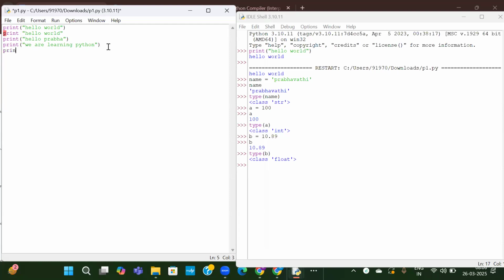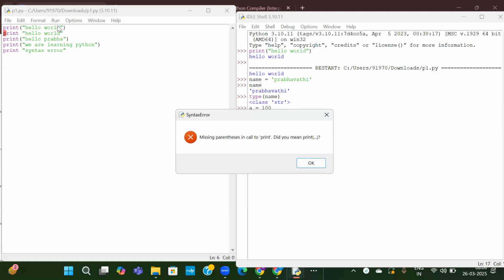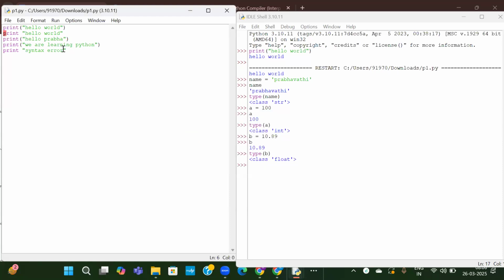Again, I will write some syntax error in the last line. So the second line is an error one. The last line is also an error one. Now we'll save it and try to execute it. See, it is showing error at only line number 2, not in line number 5, because it is an interpreter language, it is reading line by line. Whenever it finds an issue with the second line, it stops execution there itself.